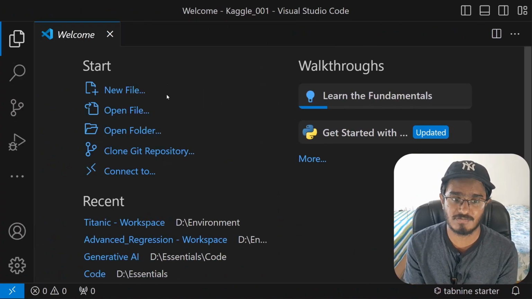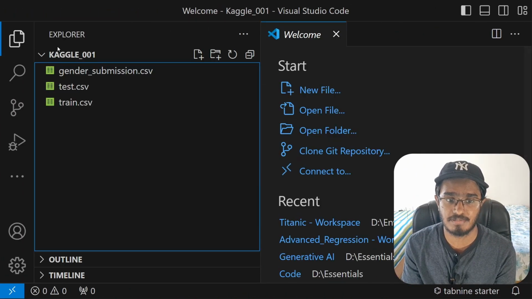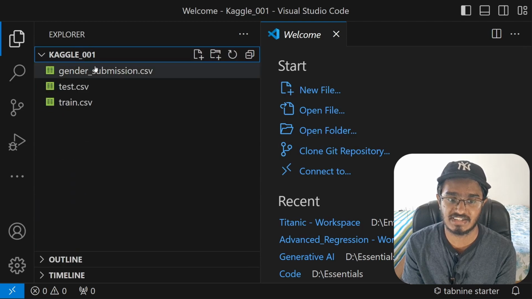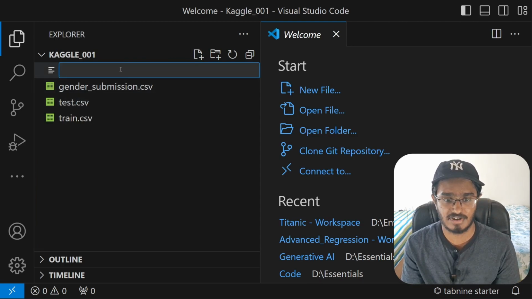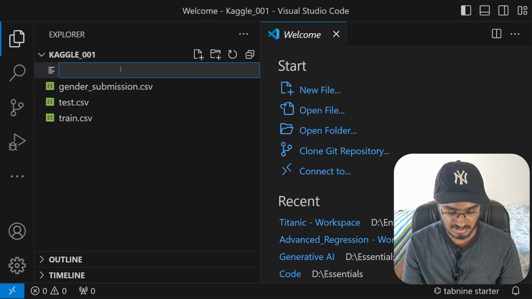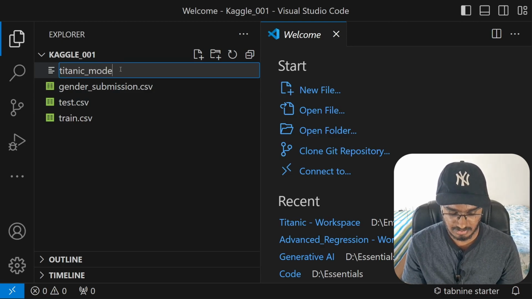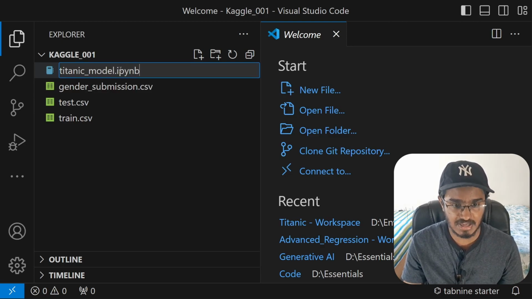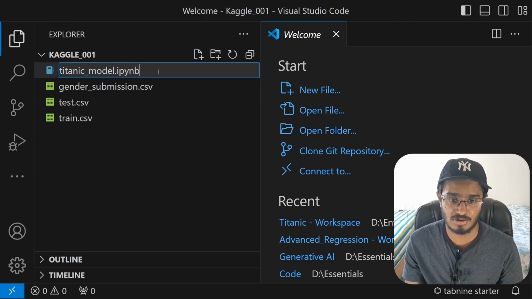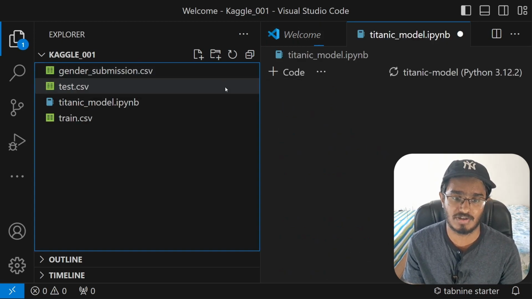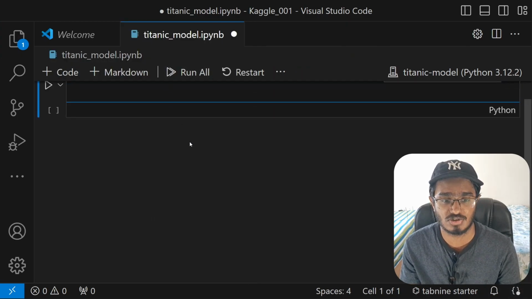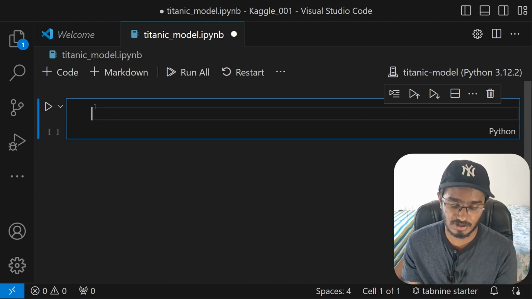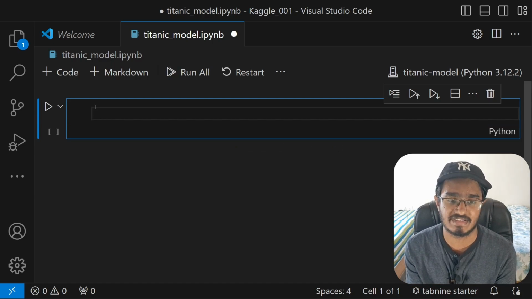Alright, so now I'm here at Visual Studio Code, where I've created a brand new folder. I'm just going to call this Kaggle 001, and that is where I've extracted all of my data. Alright, so what I will do here is create a new file. I'm just going to call this Titanic model.ipynb. Again, this will be a Jupyter notebook, but you can work with a .py file as well. But if you want to use Jupyter notebook inside of VS Code, you have to make sure that you install that extension. Now inside of Jupyter notebook, I will be importing all of the dependencies.